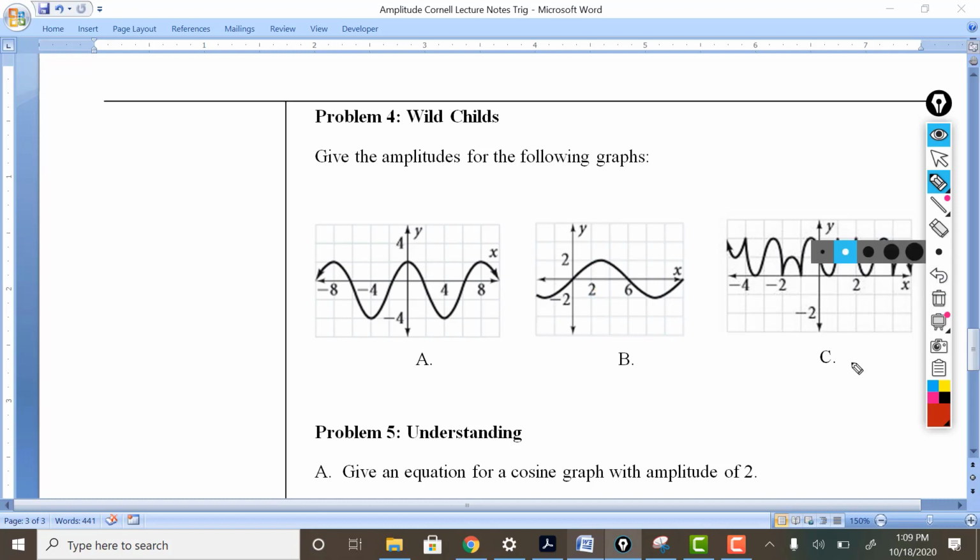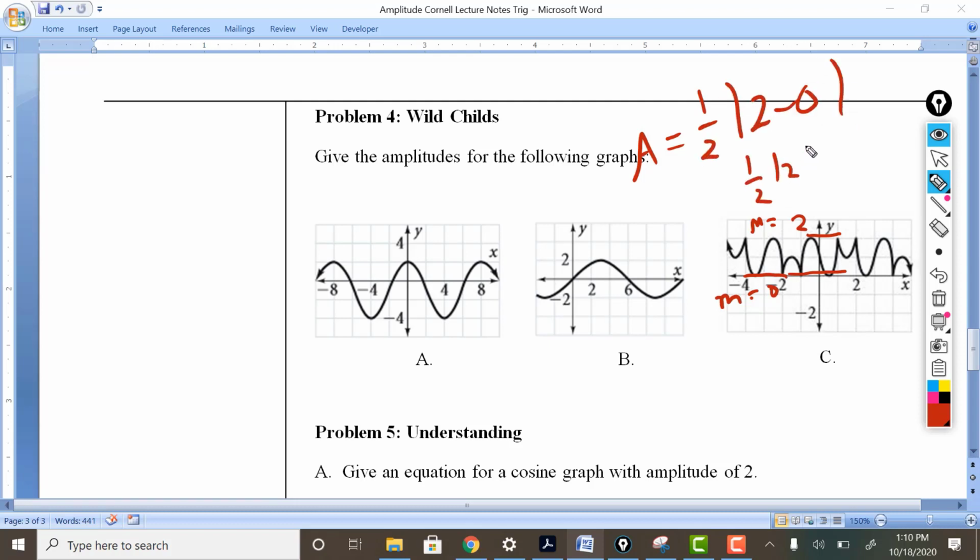Looking at C, however, this is interesting. You'll notice that this right here is -2, so that's a -1. That's a 1, and that's a 2. So the max is at a 2. It has many maximums. Kind of looks like this in time for Halloween, right? Looks like, I don't know, Batman or a bat or something. A max at 2. The min is at 0. These are all hitting the 0 at the x-axis. That's 1/2 of 2 minus 0. It's 1/2 of 2, and half of 2 is going to be just 1. So the amplitude is 1.